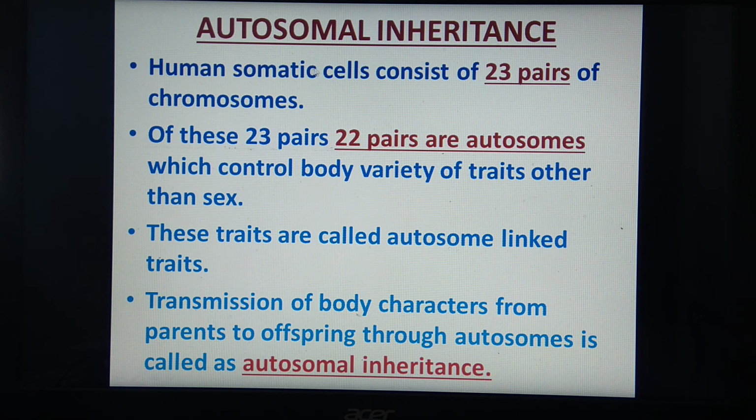Linkage can take place with the autosomes, and linkage can take place through sex chromosomes. We are studying autosomal inheritance. So the word autosome means the chromosomes controlling body characters, and the traits or characters associated with autosomes become autosomal linked traits, and their inheritance becomes autosomal inheritance.